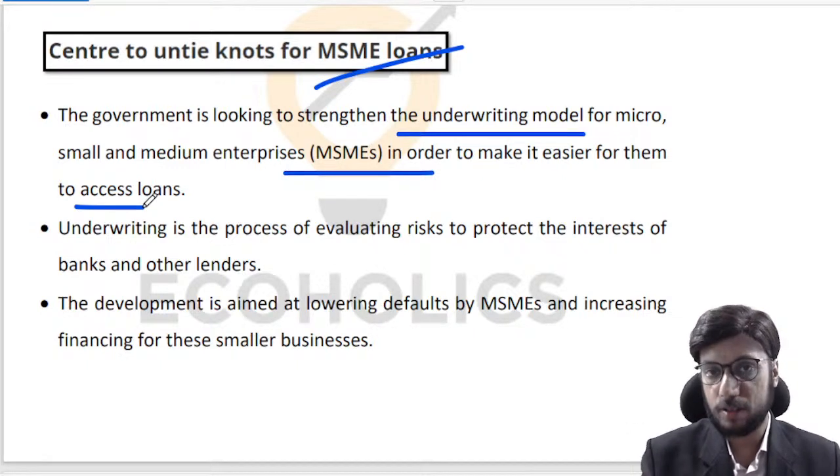These are problems, right? Because if your cost of capital goes up, if your access to capital goes down, then it's very difficult for you to scale. It's very difficult for you to do your business, right? If raw material prices double, you can go bankrupt, right? Because you do not have any coverage, you do not have any access to any capital. So access to capital is very important.